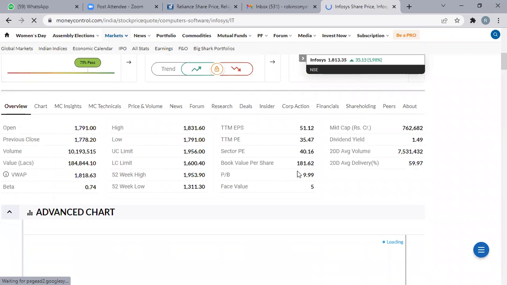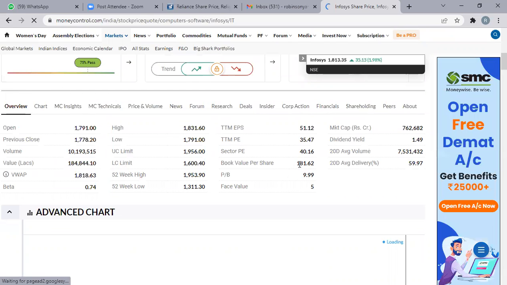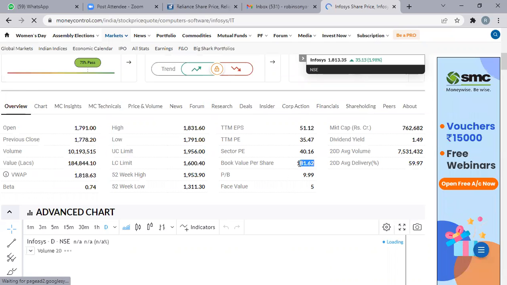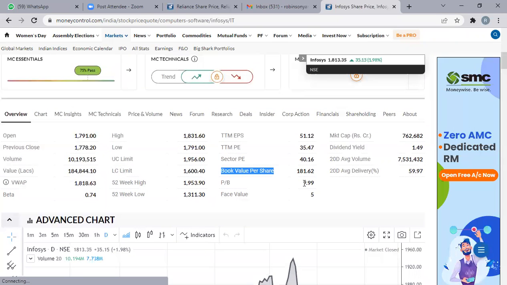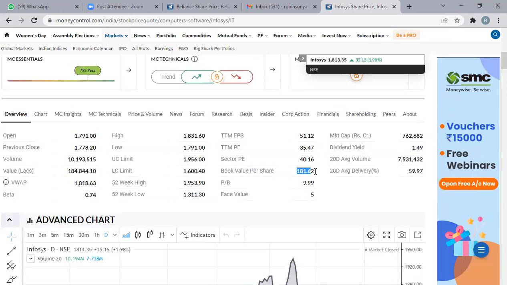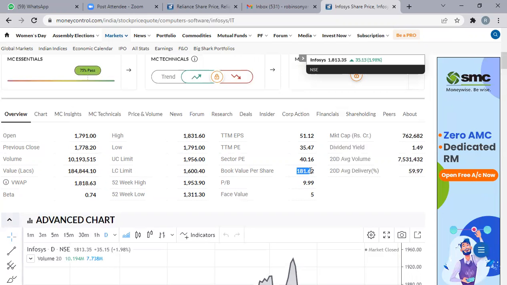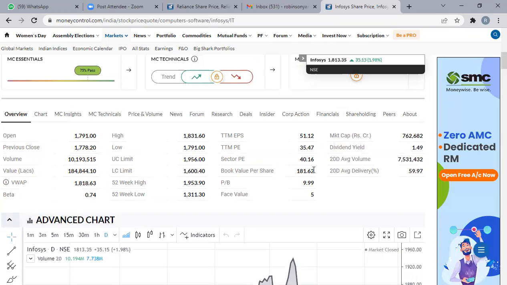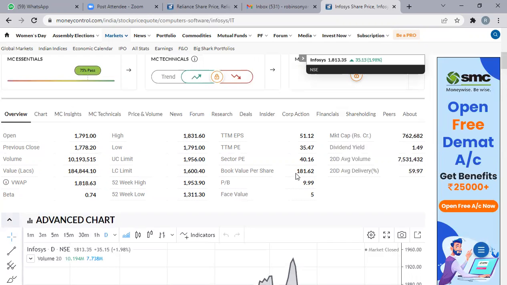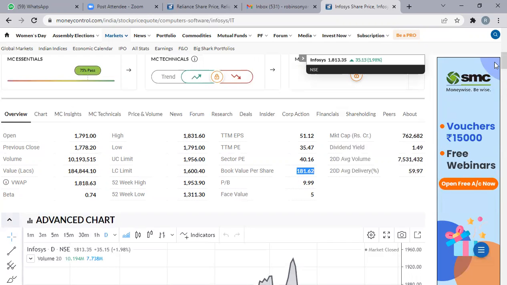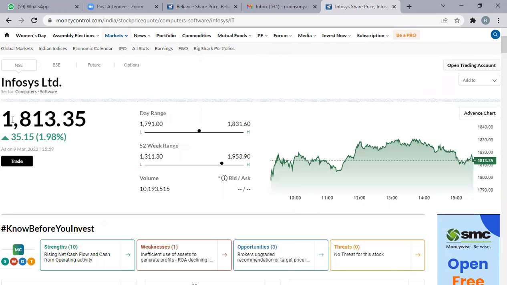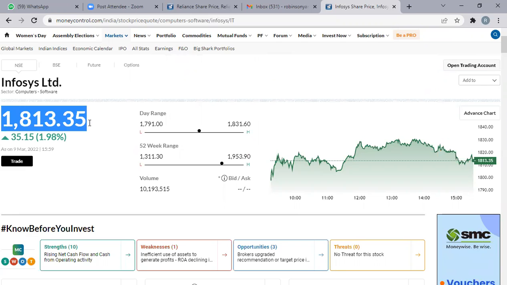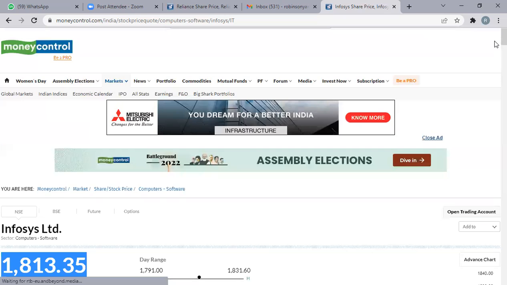See, here also for Infosys, book value is 181 rupees. So if you have invested in Infosys, then a minimum of 181 rupees is guaranteed. That is what you are booking, a minimum of 181 rupees. Out of how much? Out of 1813 rupees. So only 181 rupees is guaranteed. Even if Infosys collapses, even if Infosys goes bankrupt, you are booking a minimum of around 181 rupees.